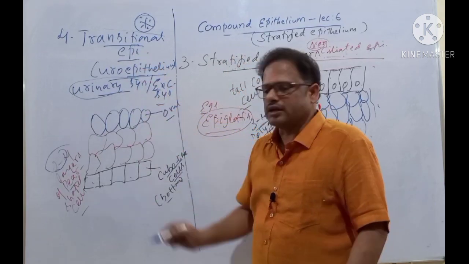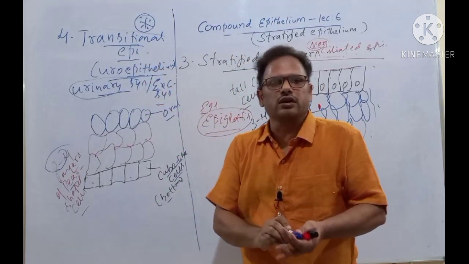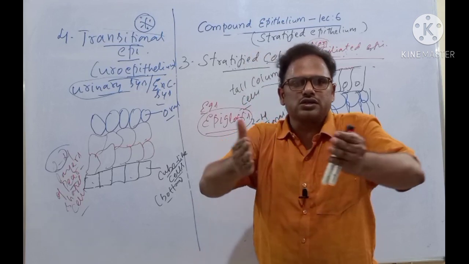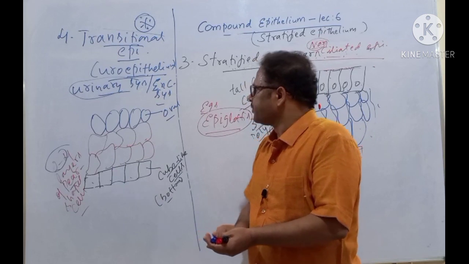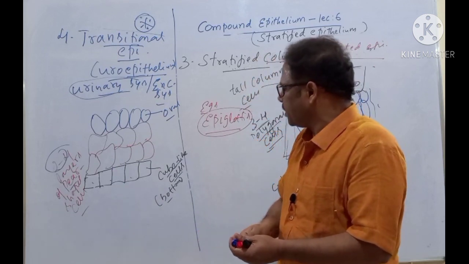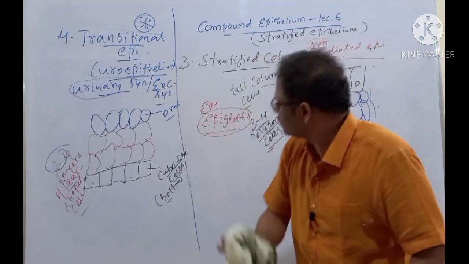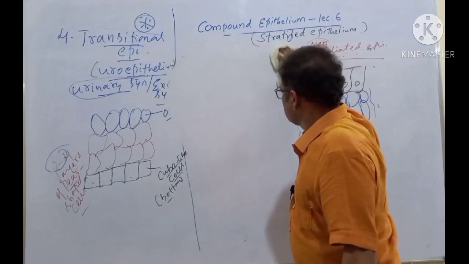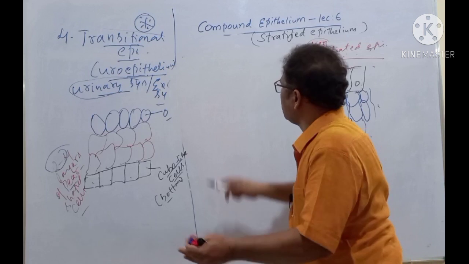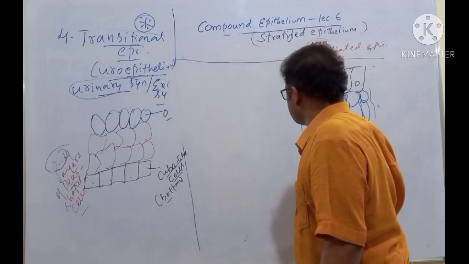This epithelium has a capacity of distension. What is distension? Expansion. That's why a specialized epithelium is there. And what are the examples of this one? Let's discuss now. I'm writing here the examples of transitional epithelium.